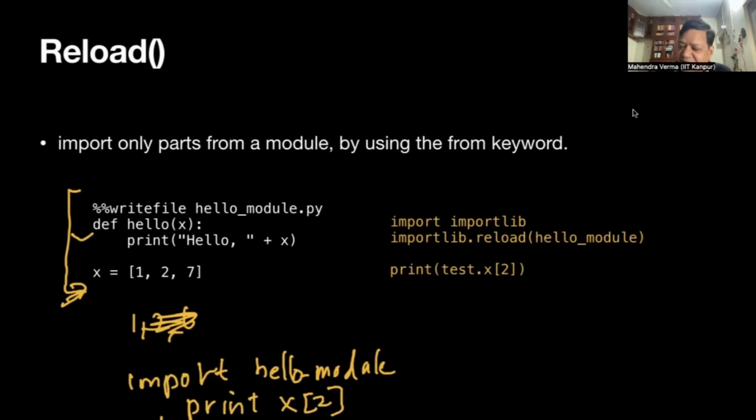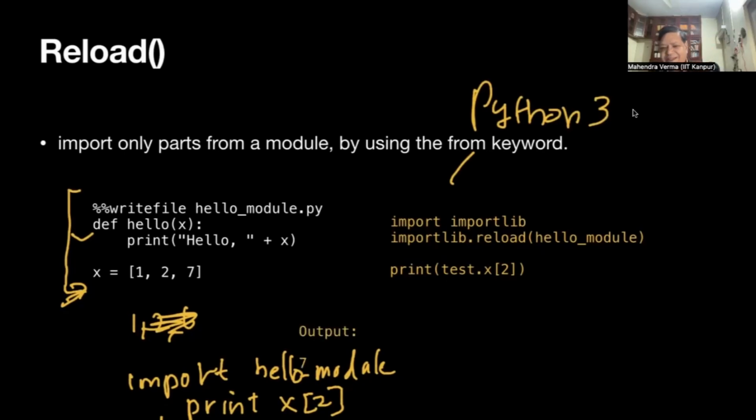So how do I do it in Python 3? In Python 2 I just reload, but Python 3 is slightly more complicated. Python 3 says import importlib. So importlib is first imported, then importlib.reload.